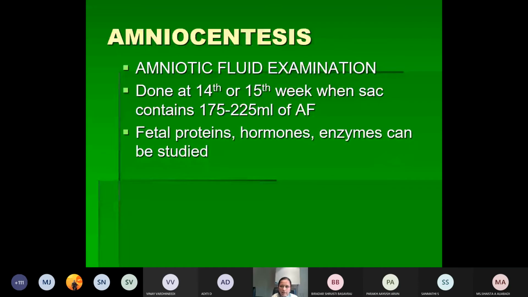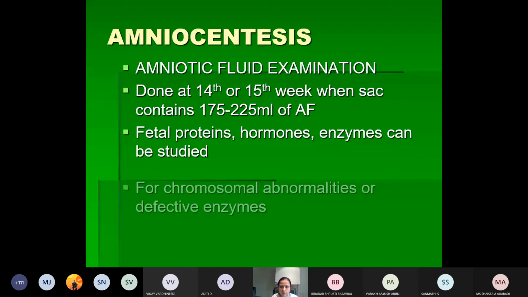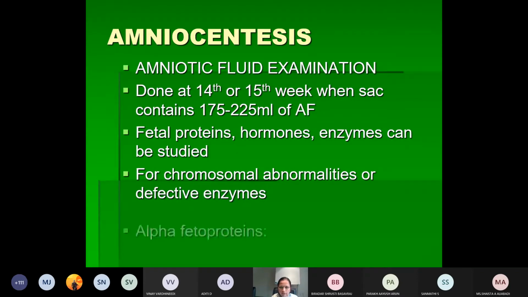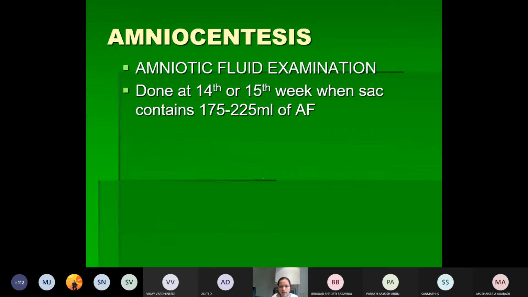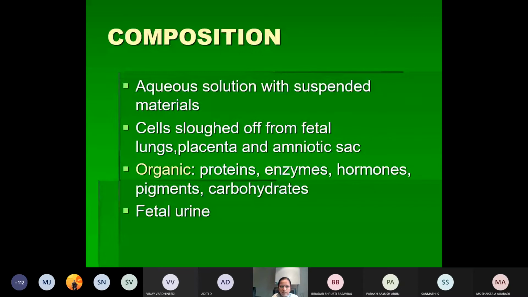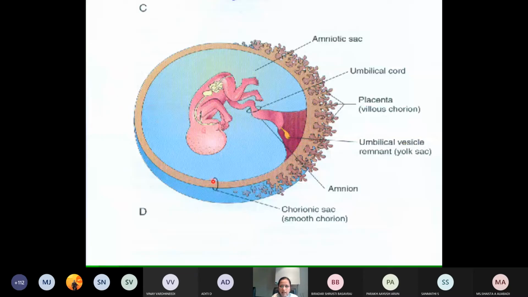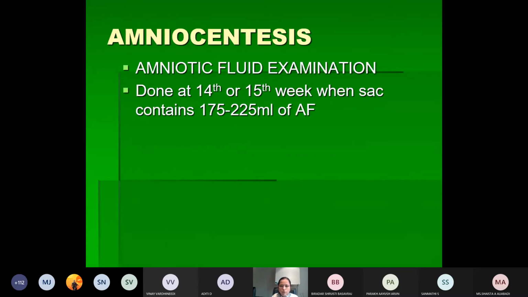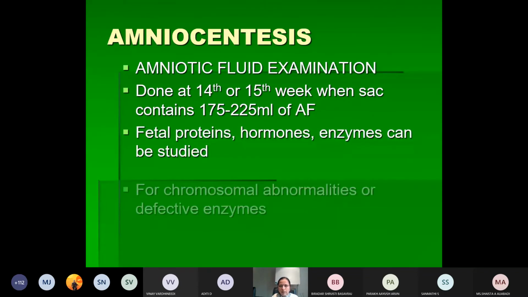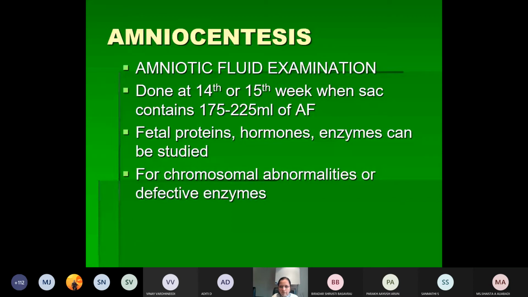The study of these extraembryonic membranes is very important for performing certain prenatal diagnostic procedures. One important procedure you might have already heard of from your relatives is called amniocentesis. So what is amniocentesis? It is the aspiration of fluid from the amniotic cavity or amniotic sac. That is called amniocentesis. It is usually performed at the 14th to 15th week of development.